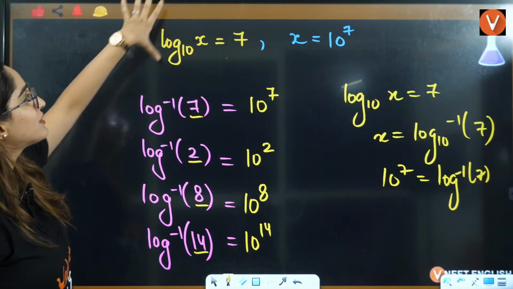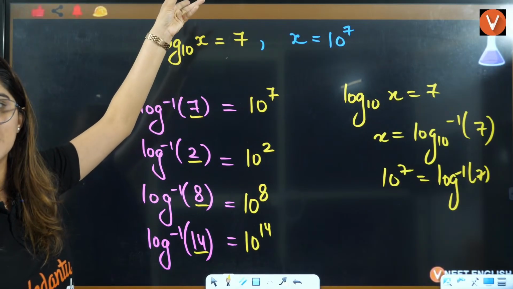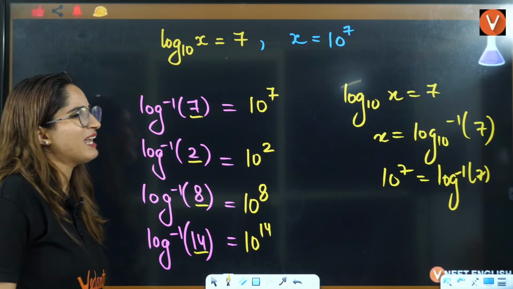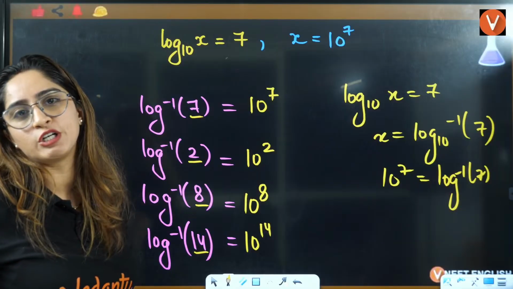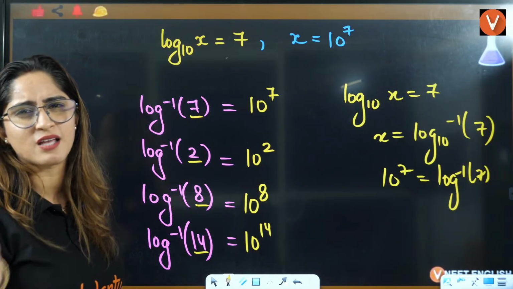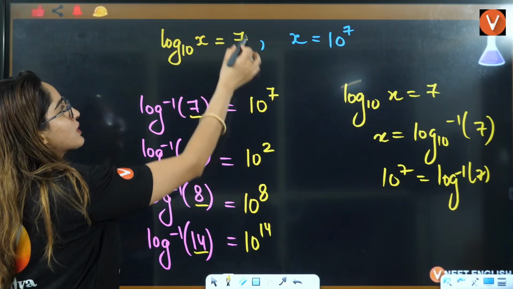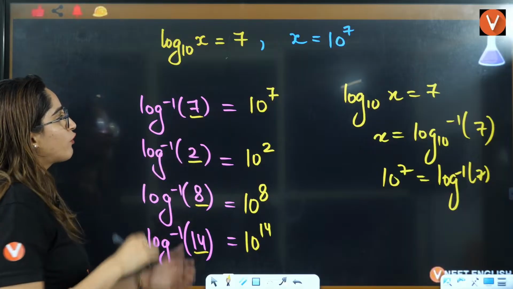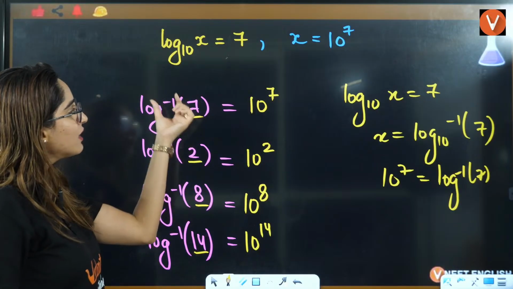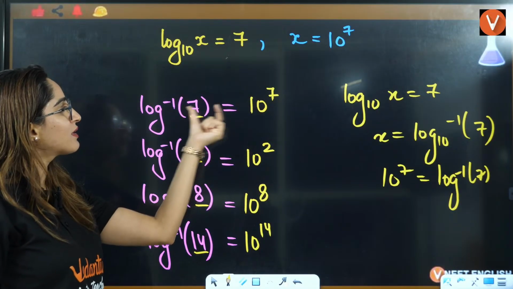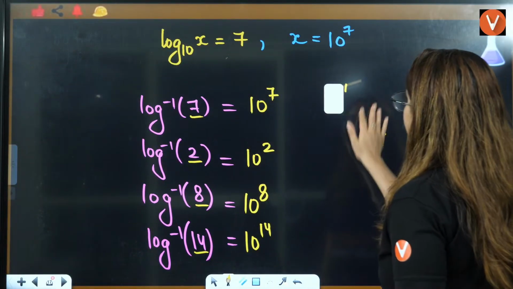They can also give you in this manner: log of Kc is equal to a value given to you, find the value of Kc. Log of anything, let's say log of h, log of g, is given to you. Mostly it would be Kc or these kinds of equations. Now, in that case, either you can solve it like this, but this thing is very important for you. Whenever you solve log inverse or anti-log of anything, in reality, 10 raised to power that thing will be your answer for anti-log or log inverse. Okay?